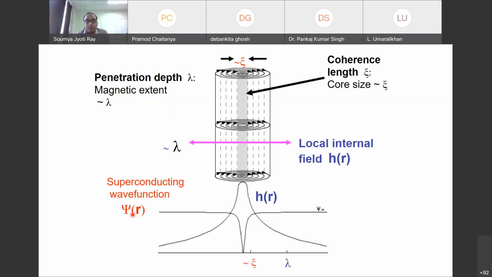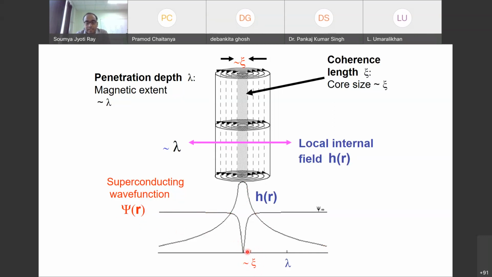However, the superconducting wave function has a much higher amplitude in this part where H(r) is small, and near the core it has the lowest value. So you can see they have an opposite kind of behavior. Now, what is the spread of this? So psi(r), the wave function, has a spatial spread of the order of xi.